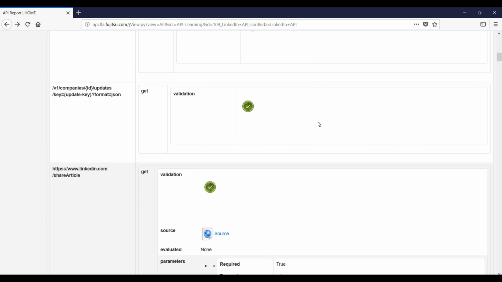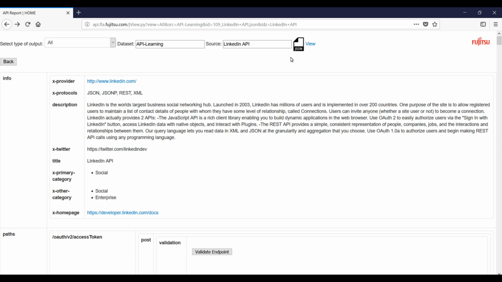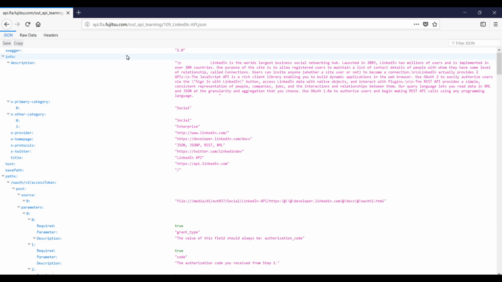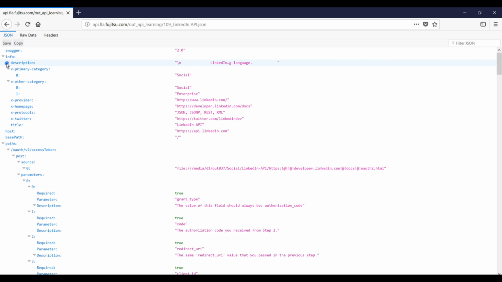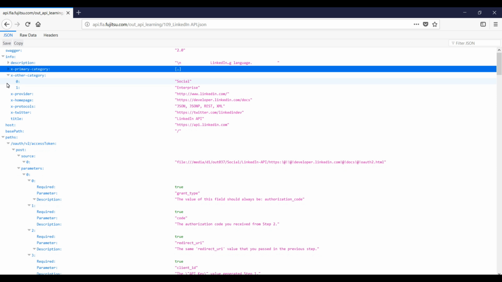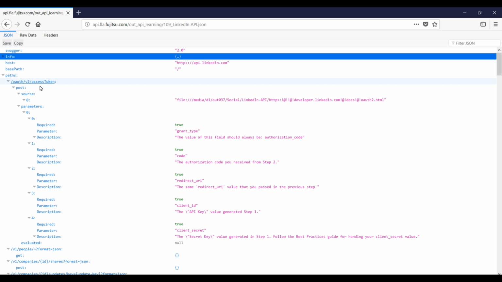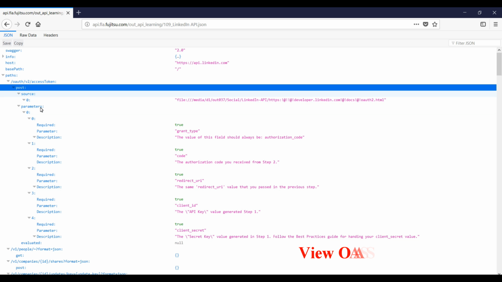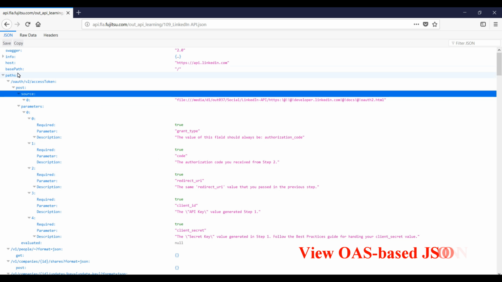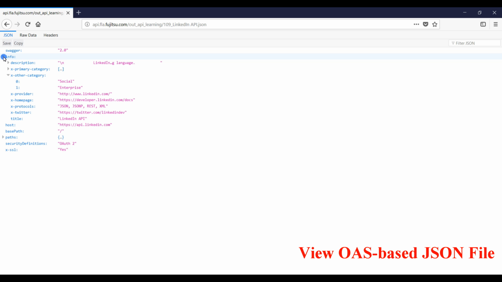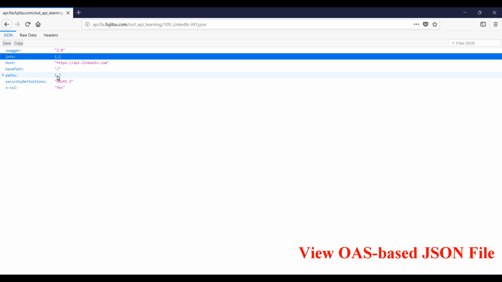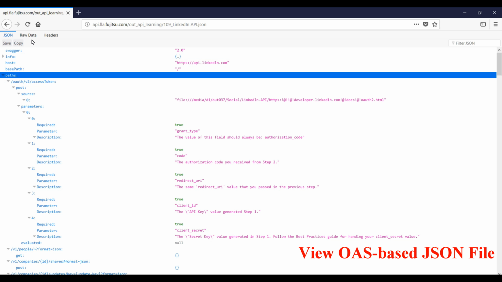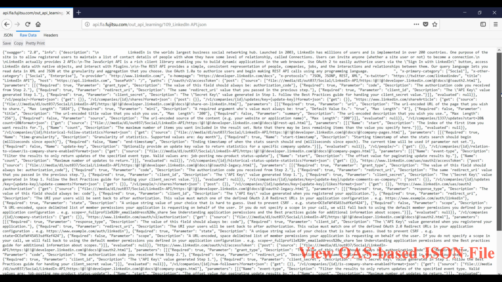We may view the JSON source file by clicking on a View JSON link button. It returns all API specifications in a JSON tree structure view that includes all information. It is written based on Open API Specification, OAS. If we click on Raw Data, we can see the raw data of the JSON file.